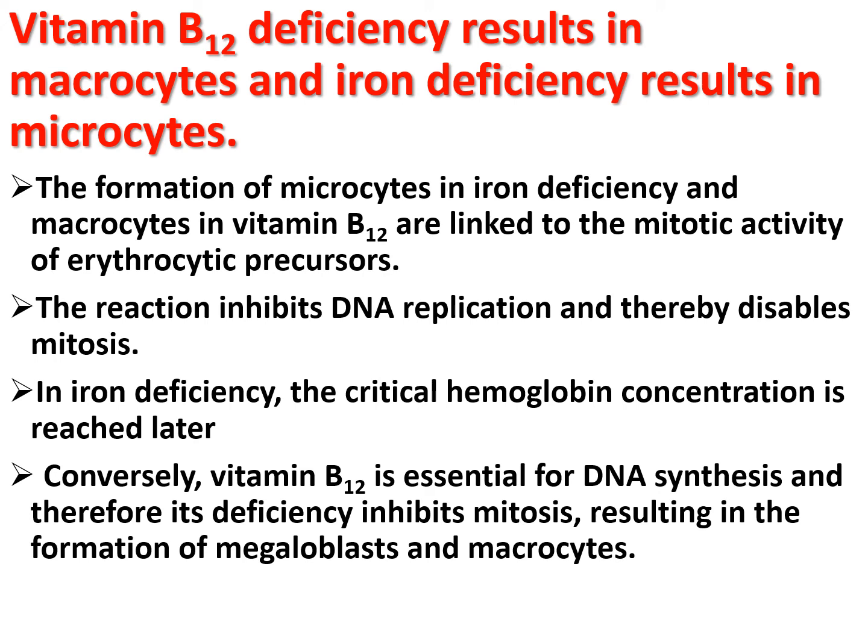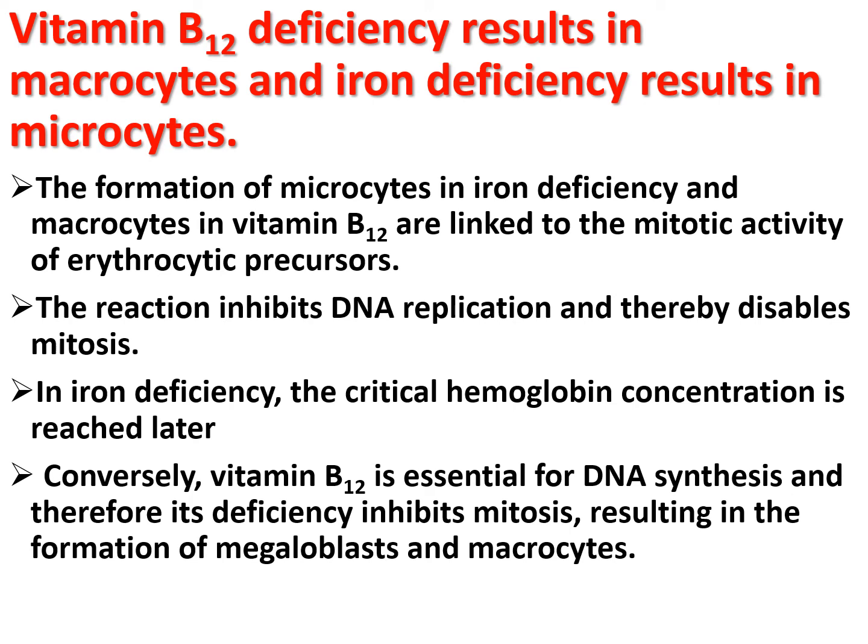Vitamin B12 deficiency results in macrocytes, and iron deficiency results in microcytes. Why? The formation of microcytes in iron deficiency and macrocytes in vitamin B12 deficiency are linked to the mitotic activity of the erythrocytic precursors.